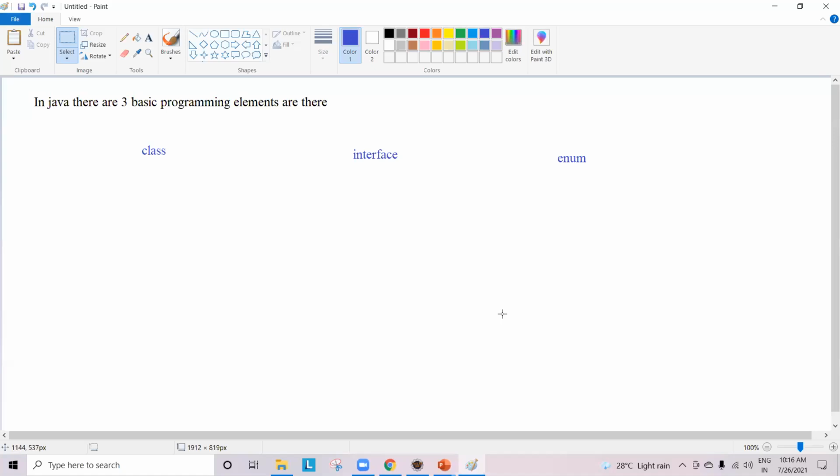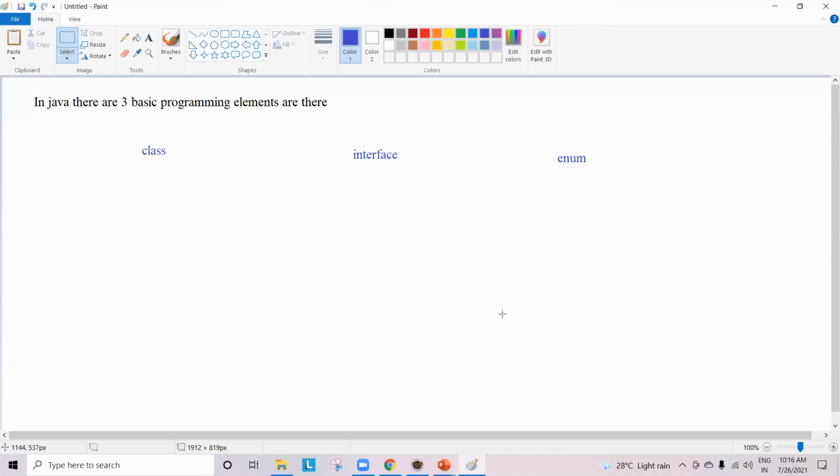So what is a class? What is an interface? What is an enum? We'll be discussing that. That is not at all a trouble. Now, before going into how to write a class, guys, I want to tell you one thing. Whenever you are learning a new programming language, terminologies are always very, very important.